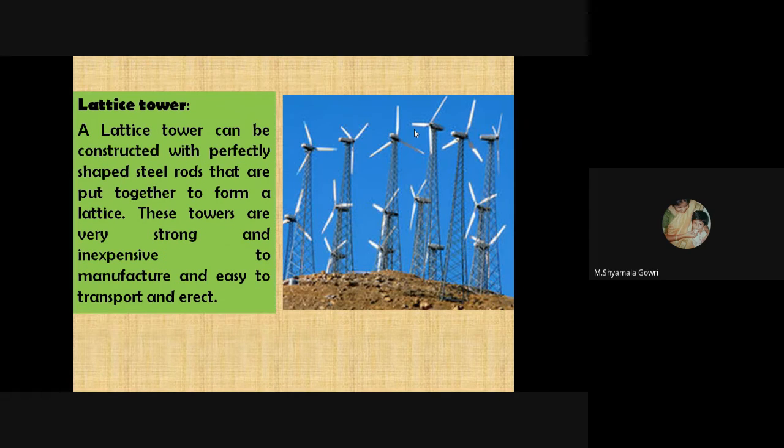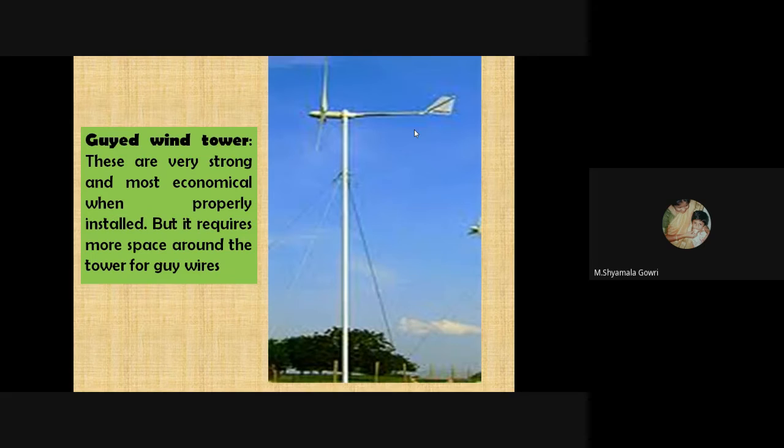Next type of tower is a lattice tower. A lattice tower can be constructed with perfectly shaped steel rods that are put together to form a lattice. These towers are very strong, inexpensive to manufacture, and easy to transport and erect. Next one is a guy wire wind tower. They are very strong and most economical when properly installed, and they require more space around the tower for the supporting wires.